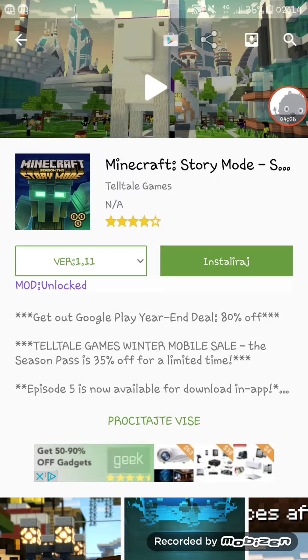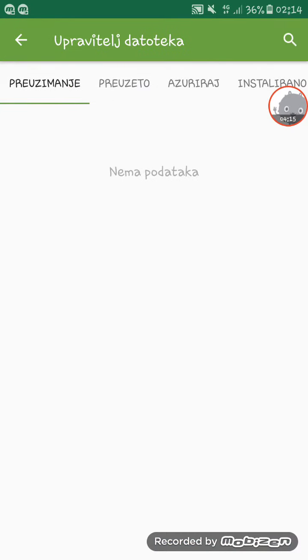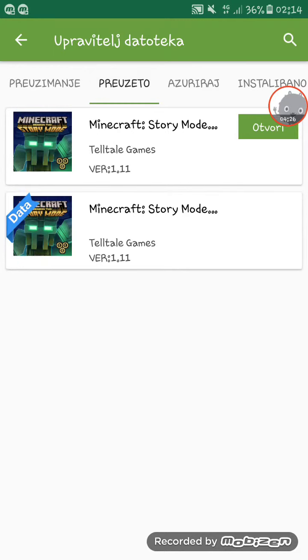And when you do that, go here, you see left from the search tab, and click it, download management, and it will be here on the first tab, but I already installed it, and this is on the second tab, the installed tab.